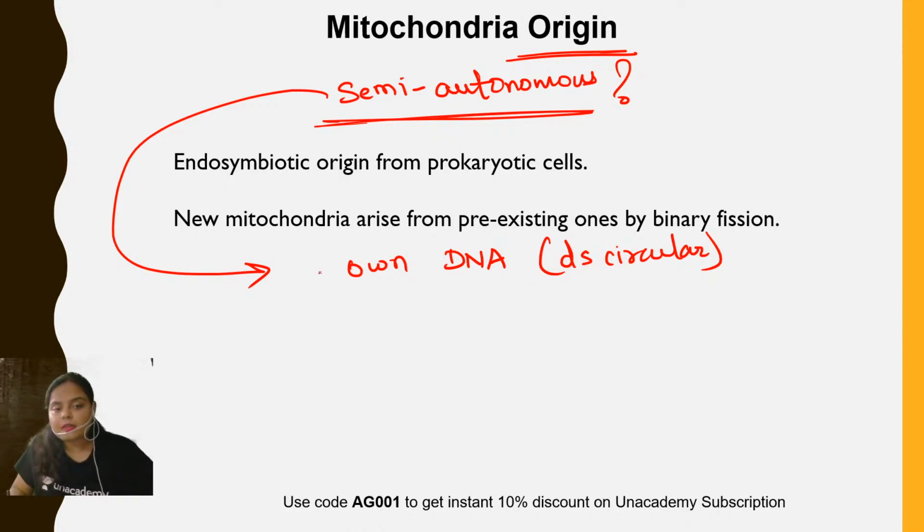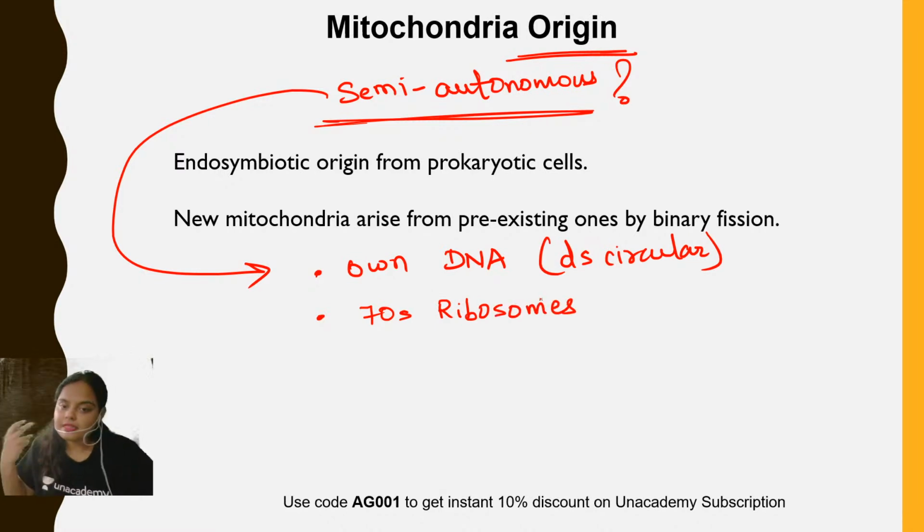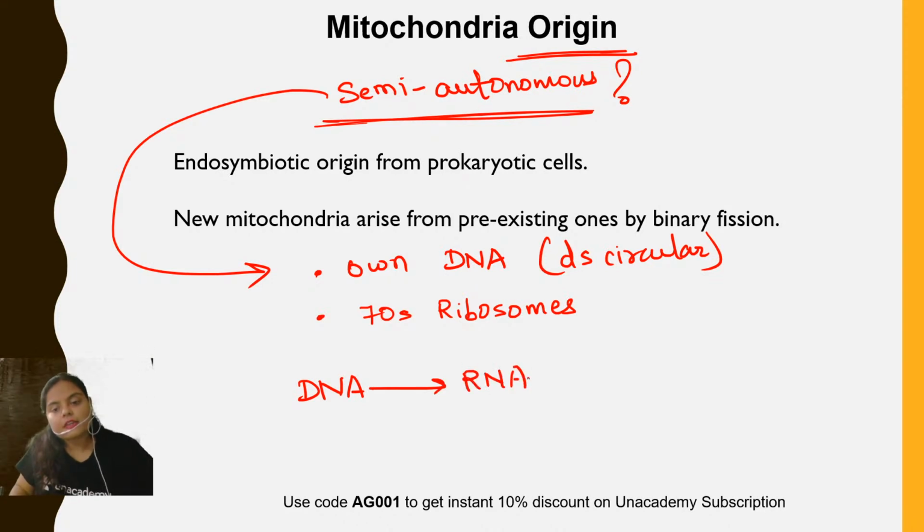Then they contain their own ribosomes, and ribosome is 70S type. So in a cell, how is the information transferred? The genetic information present in the DNA is transferred to the RNA, and this RNA along with the ribosome helps in the synthesis of protein.